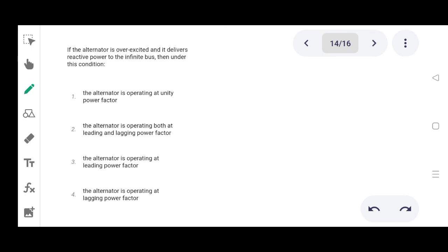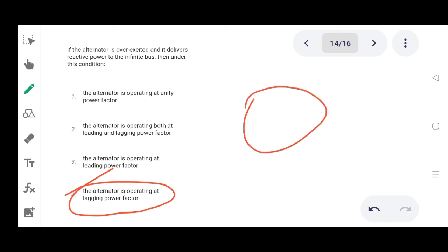Next one. If the alternator is overexcited and it delivers reactive power to the infinite bus, then under this condition, option 1, the alternator is operating at unity power factor. 2, the alternator is operating at both leading and lagging power factor. 3, the alternator is operating at leading power factor. 4, the alternator is operating at lagging power factor. Correct answer is the alternator is operating at lagging power factor, option 4.